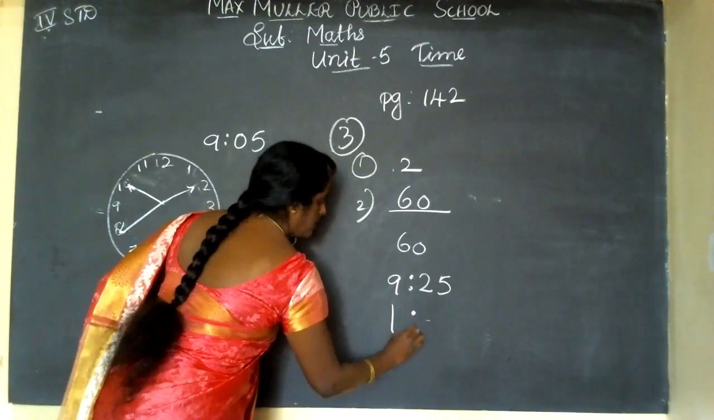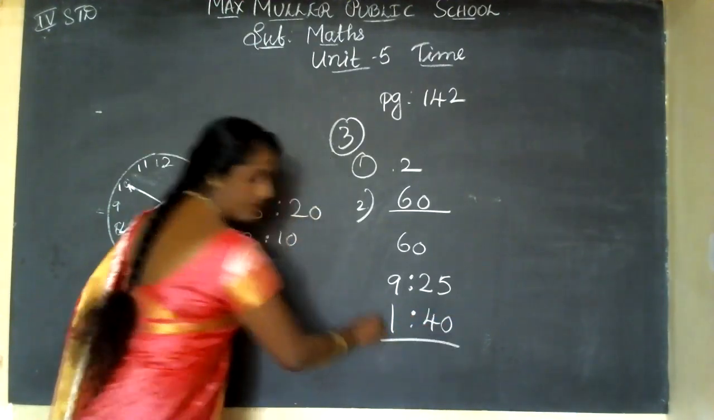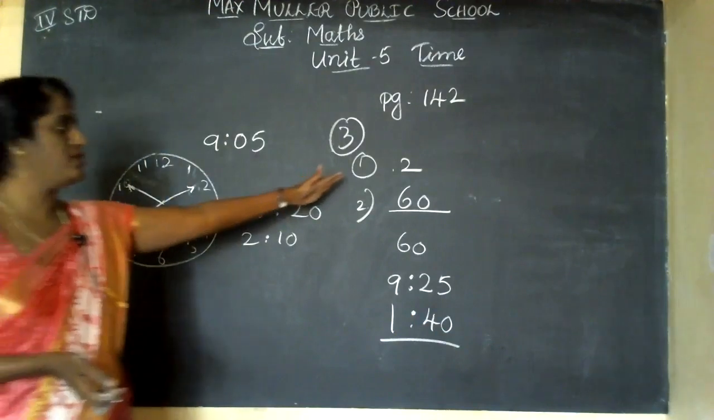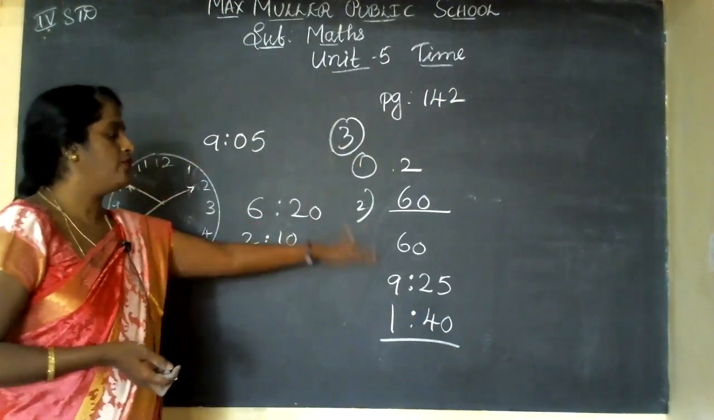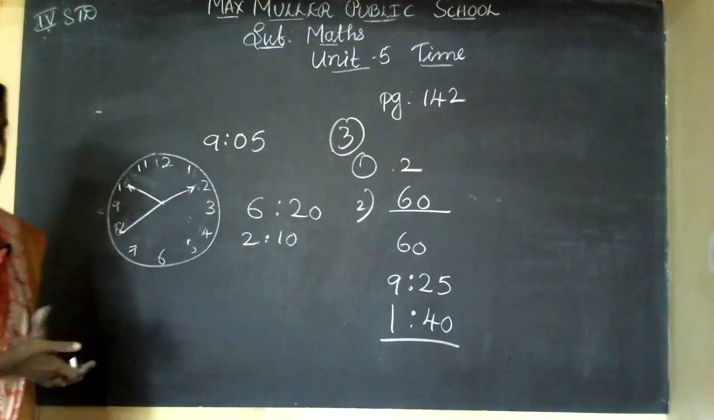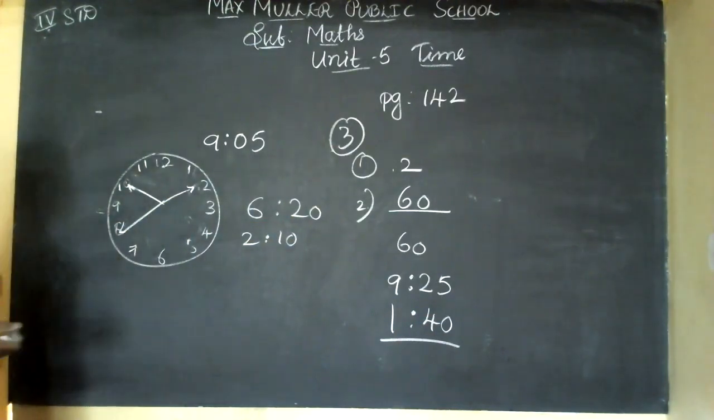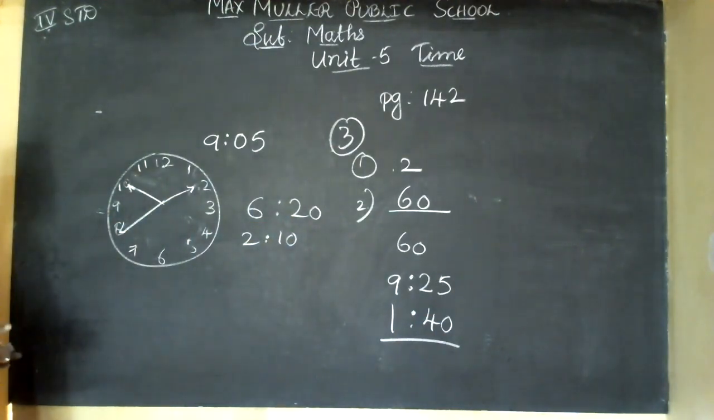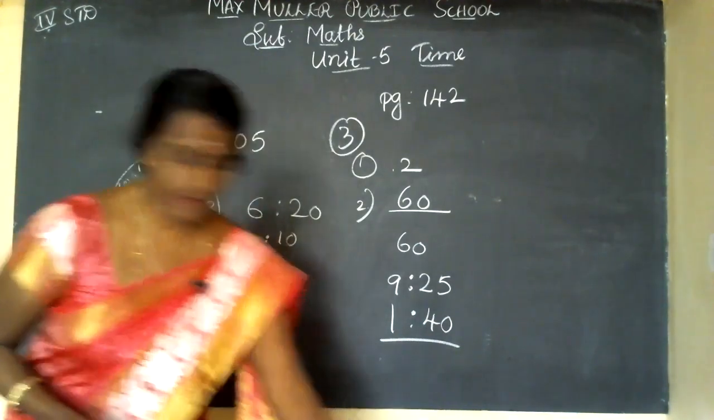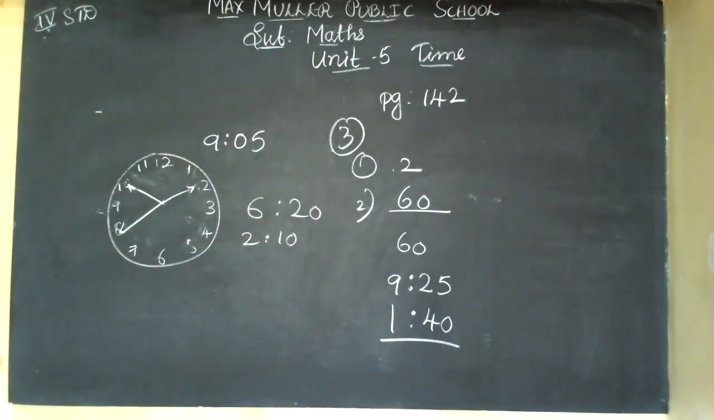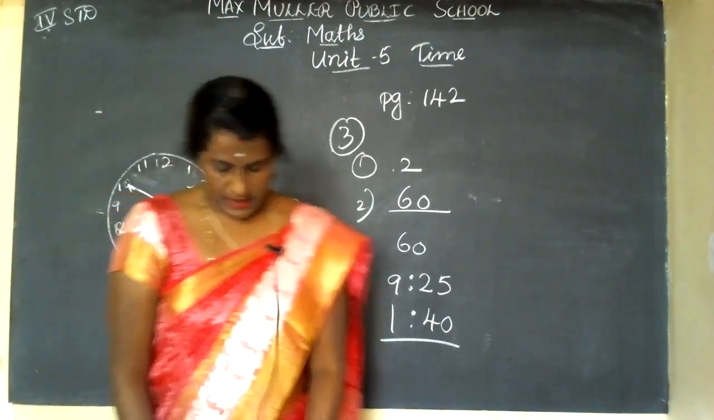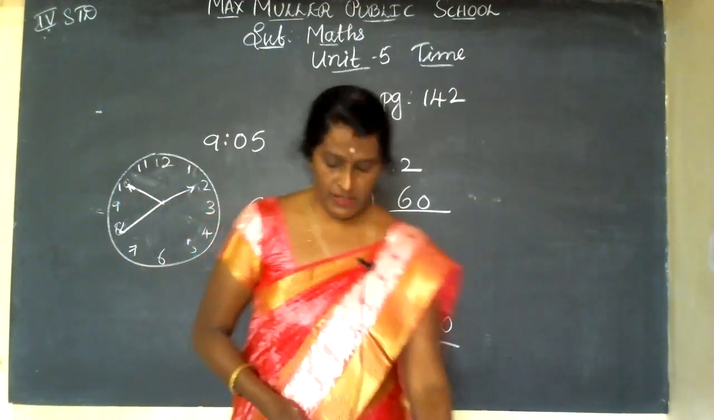The time is 1:40. Let's copy down this third main, children. First one, second one, third, fourth and fifth. As you copy down this note, children.